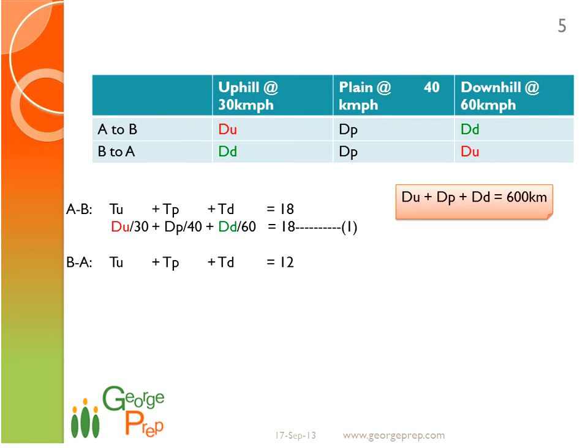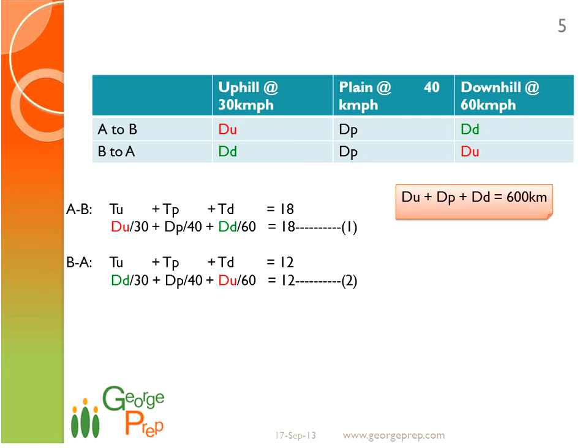Similarly, we can do it for B to A also, right? So tu, the time taken for the uphill journey, plus the time for the plain journey, plus the time for the downhill journey, is equal to 12. But here the uphill journey distance will be dd, right? So if we write that, dd by 30 plus dp by 40 plus du by 60 is equal to 12. We have got two equations, equation 1 and equation 2.